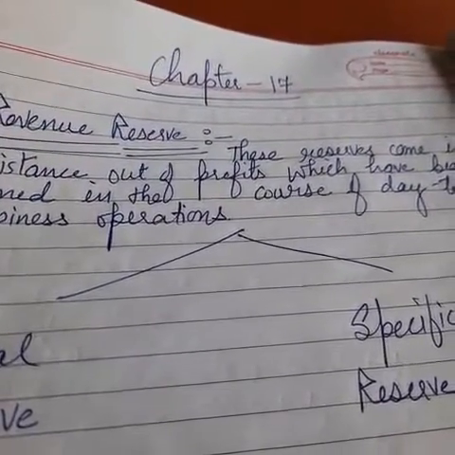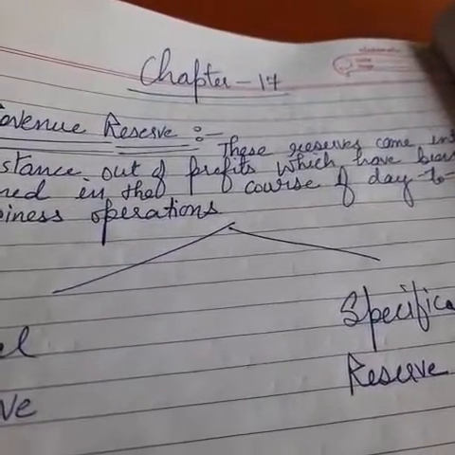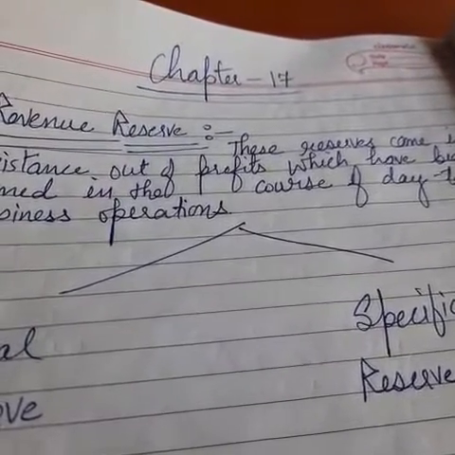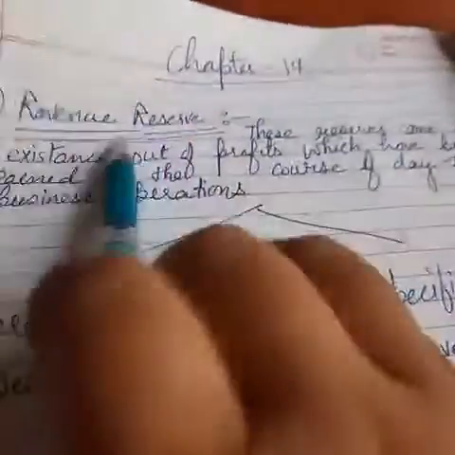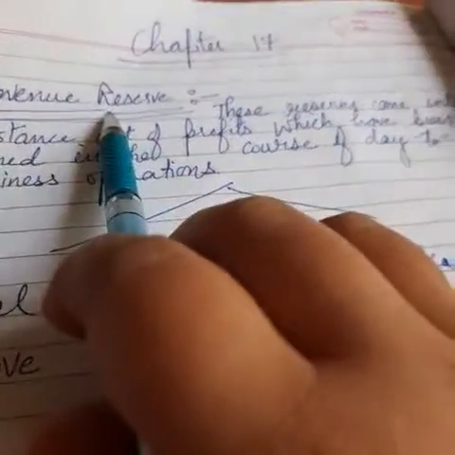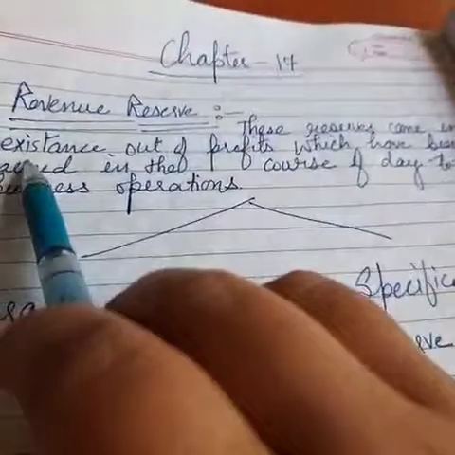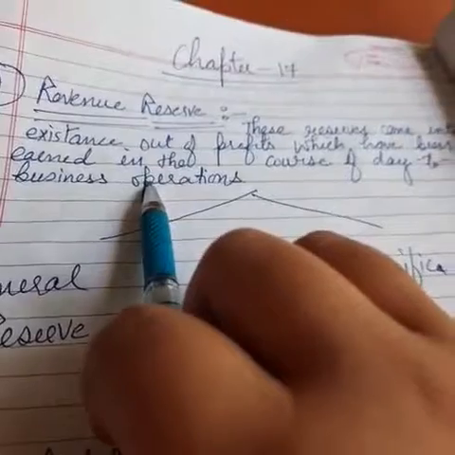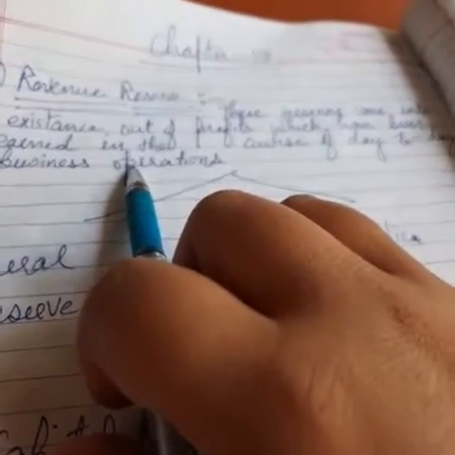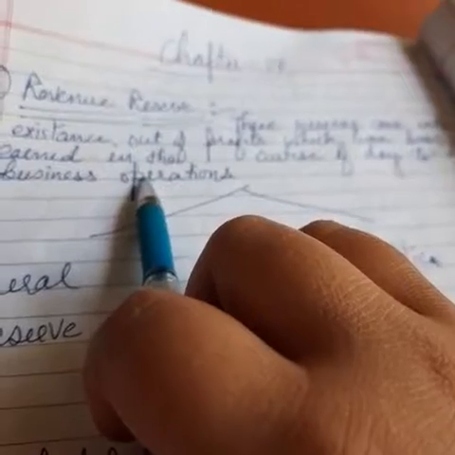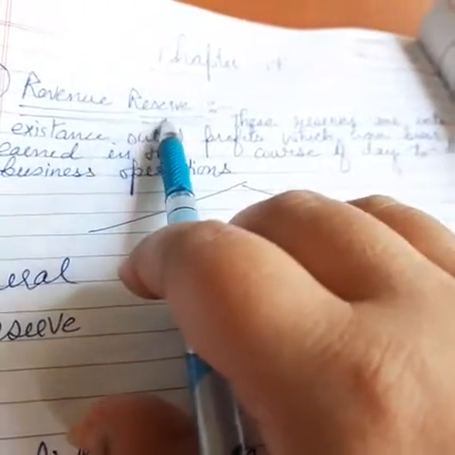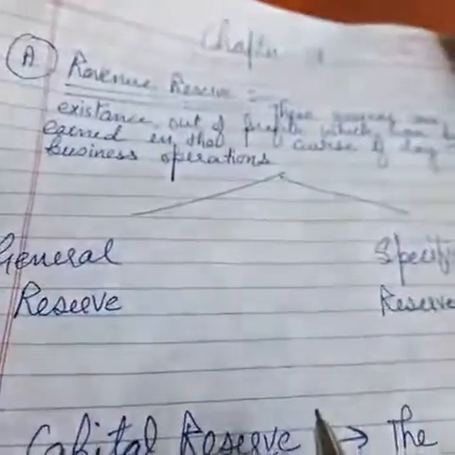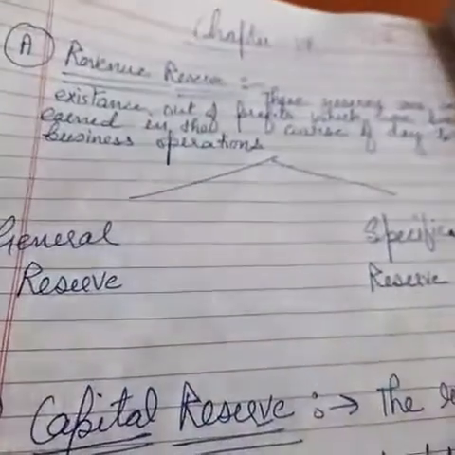So let's continue our chapter number 17, that is provisions and reserves. And the topic that I'm going to discuss today is revenue reserve and capital reserve. So let's get started. Firstly, let's see what is the meaning of revenue reserve. These reserves come into existence out of profits which have been earned in the course of day-to-day business operations. Means whatever the company is earning profits through the day-to-day operation, the money set aside from that profit is called revenue reserve. Right? So basically there are two types of revenue reserves, general reserve and specific reserve.